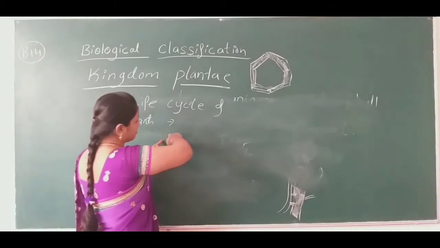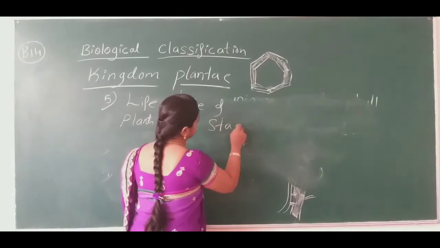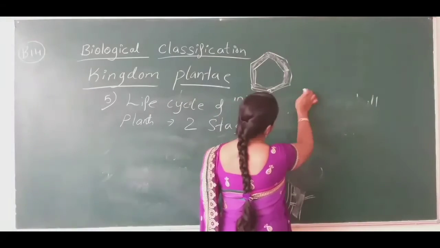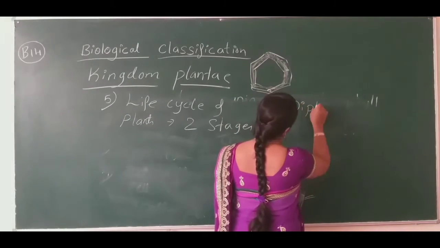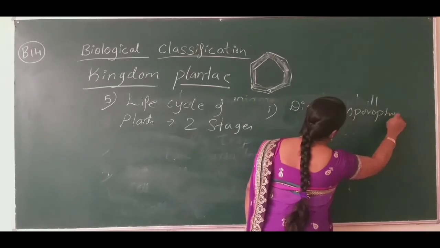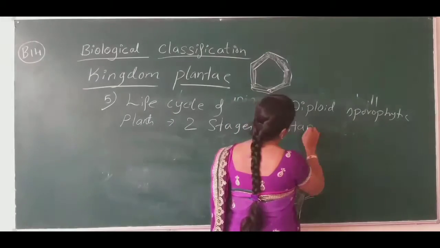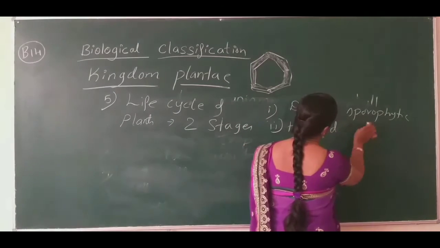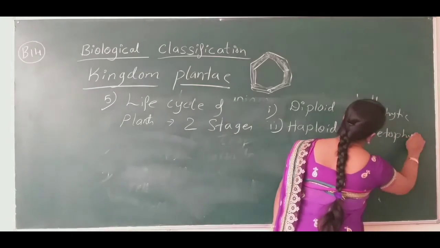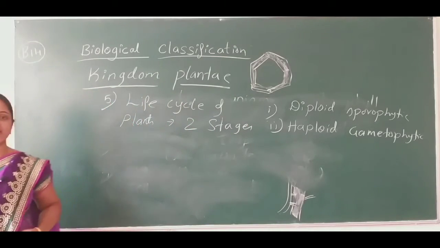The life cycle completes by going through two stages. What are those two stages? One is diploid sporophytic and haploid gametophytic generation.